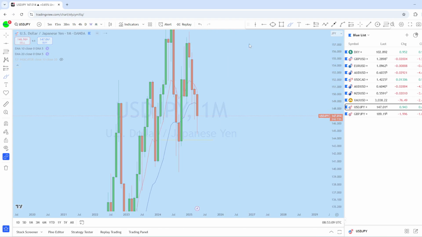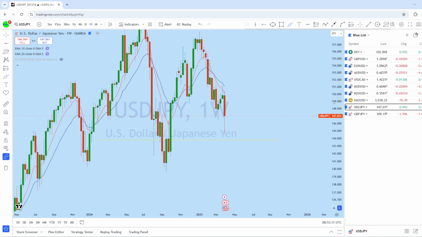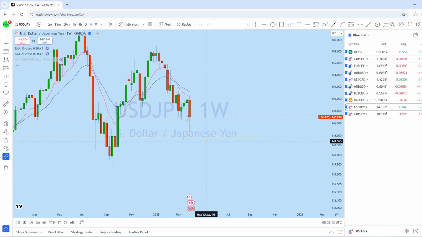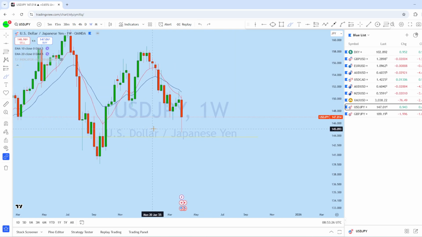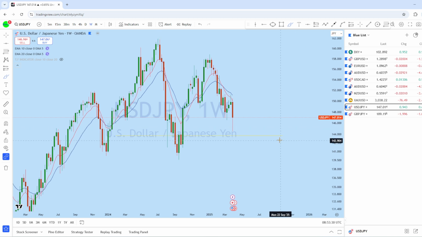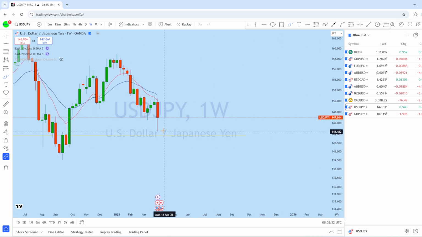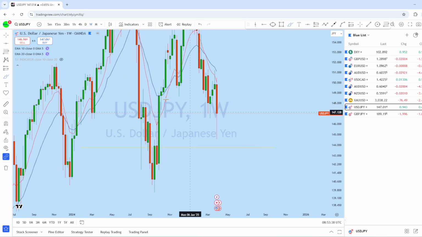Now if we look at the weekly chart here on dollar yen, this is the weekly price action, and there was a strong breakdown on the weekly, pullback, another drop, pullback, and the market is in another bearish move. At the same time we saw a strong rejection to the upside on the last day of the trading week with the NFP. And I think that after the initial pullback, dollar yen will remain bullish to create a new higher high in this market.